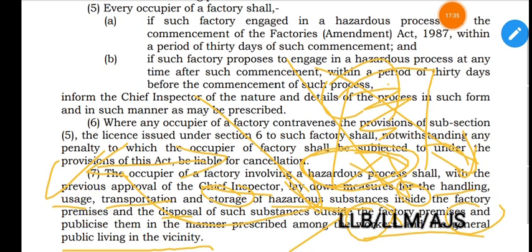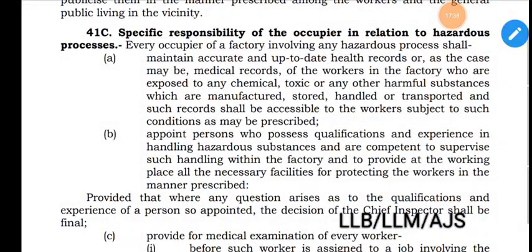Then comes section 41C, specific responsibility of the occupier in relation to a hazardous process. What are the responsibilities the occupier has? Every occupier of a factory involving any hazardous process shall: (A) maintain accurate and up-to-date health records. The health records should be accurate, up to date, and maintained timely. Health records, or as the case may be, medical records of the workers in the factory who are exposed to chemical, toxic, or any other harmful substances which are manufactured, stored, handled, or transported, and such records shall be accessible to the workers.